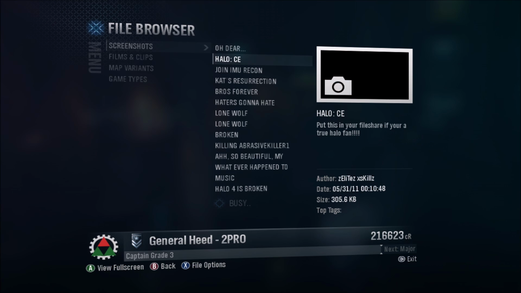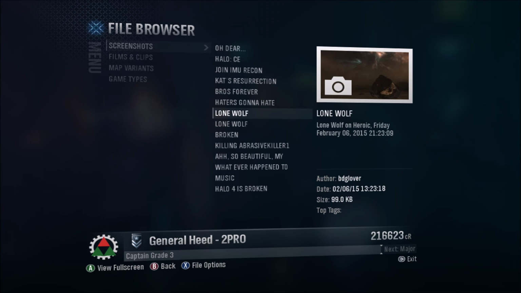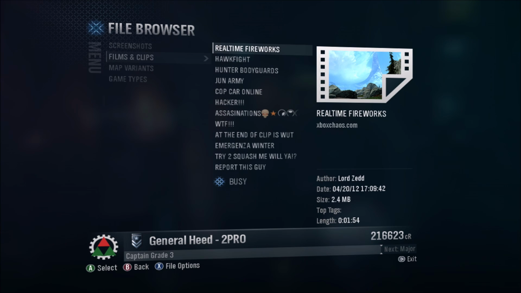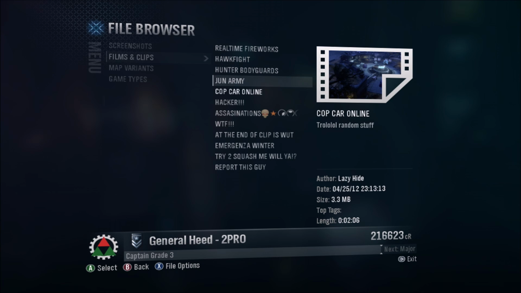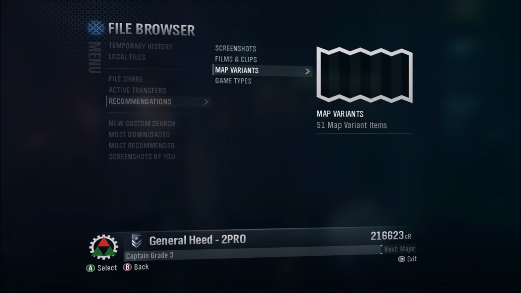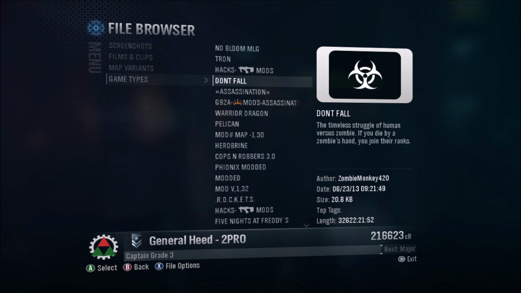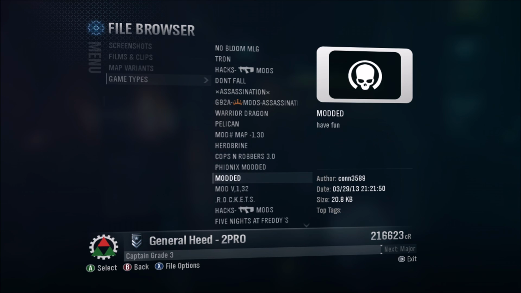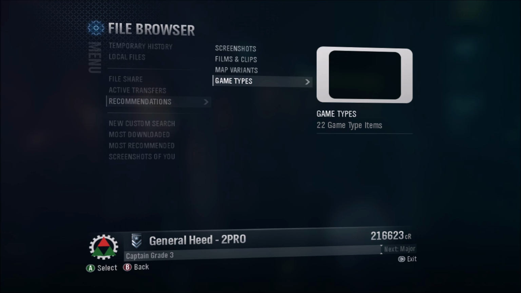There was a recommendations section, which I guess recommends you maps and game types and other stuff based on your preferences or based on other stuff you viewed. But it's not Bungie Favorites, so it just shows you stuff that it thinks you might be interested in, and therefore I'm guessing that Halo Reach's system is a lot more streamlined and modernized compared to Halo 3 and ODST.